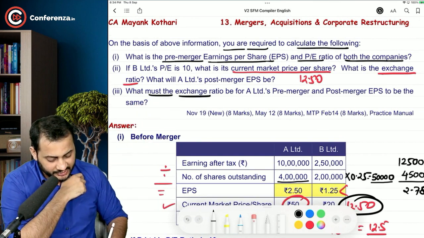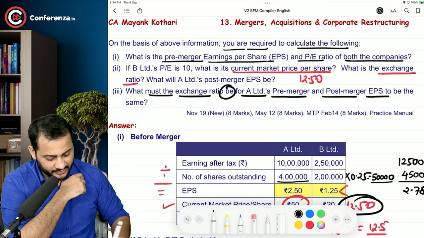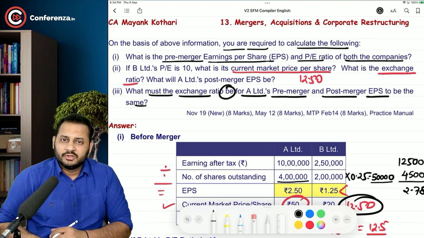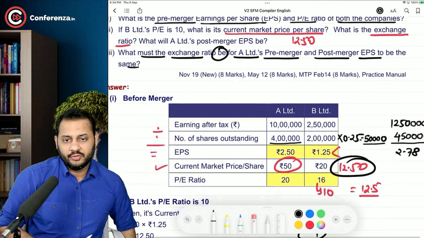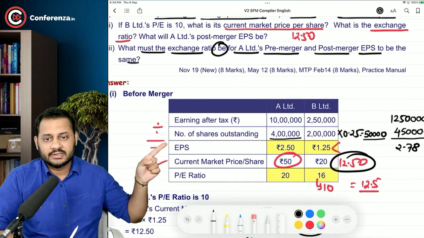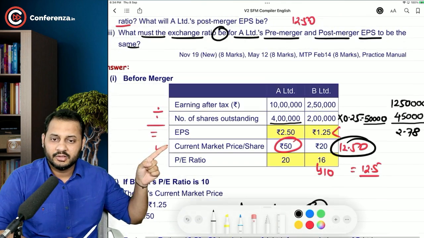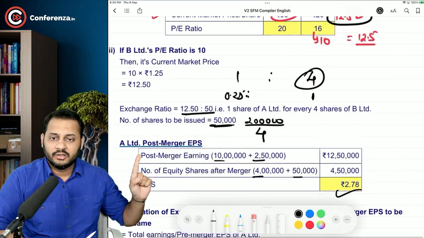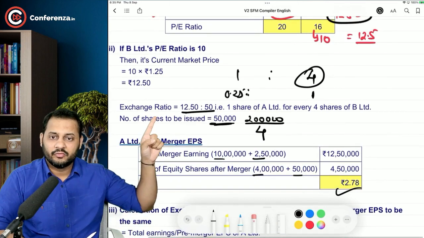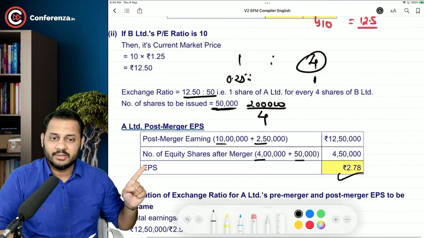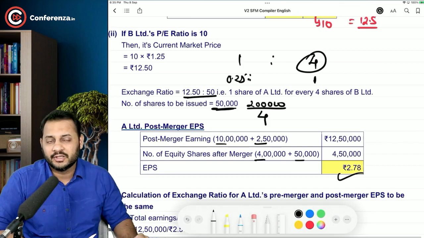Now coming over to what must be the exchange ratio. What must the exchange ratio be for A Limited's pre-merger and post-merger EPS to be the same? What do you think? You can clearly see A Limited's EPS was 2.5, right? And in the case of the previous question, the EPS has changed to 2.78.